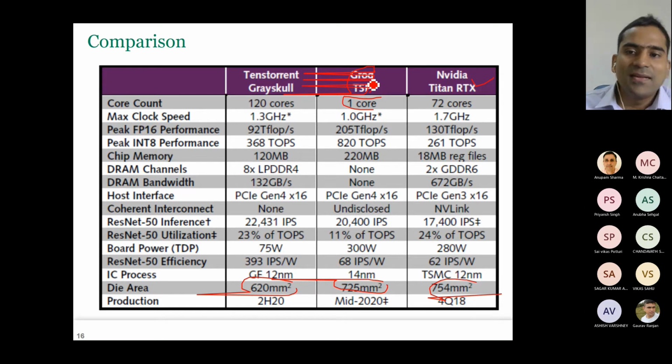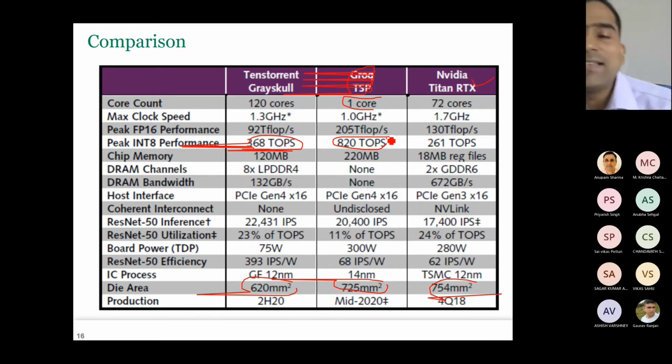Now here you see it provides 368 TOPS. Here it provides 820 TOPS, but this is the peak. Actual utilization is much less than 820. But somehow, suppose you can achieve peak utilization, then it's really great, right? 820 is a very large number.